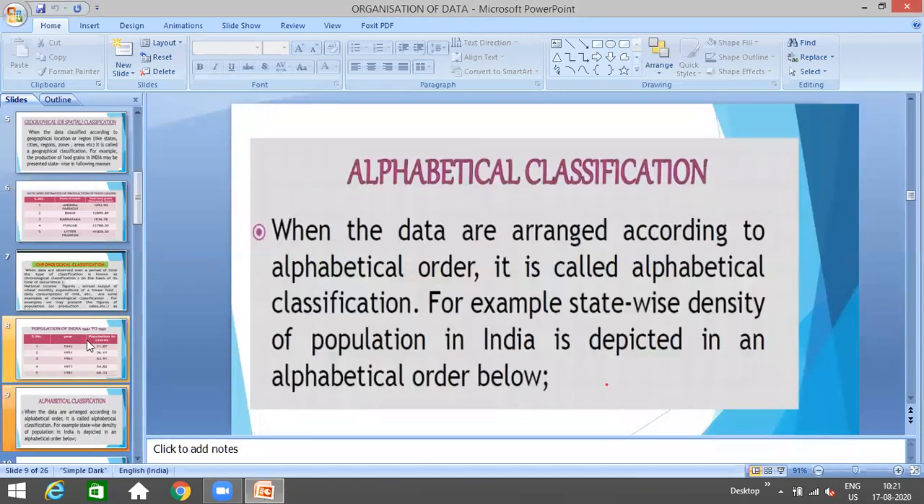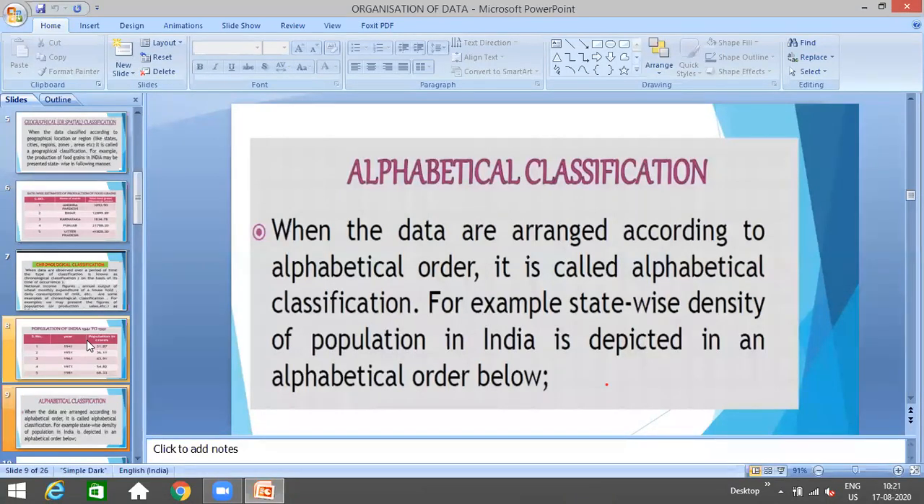Okay. See the next one. Alphabetical classification. Alphabetical classification, as the name suggests, whenever we are classifying the data according to the alphabets, which means proper alphabets are being used. For example, A, B, C, D, E, F. That is called alphabetical classification.